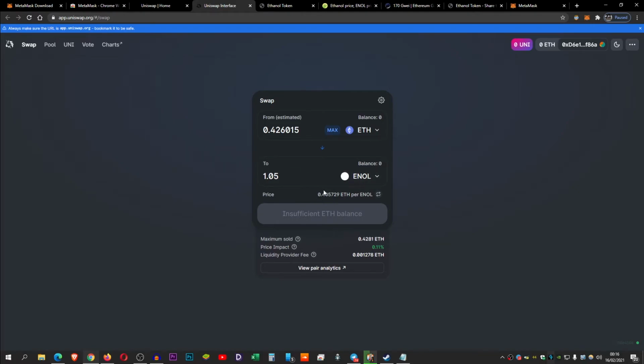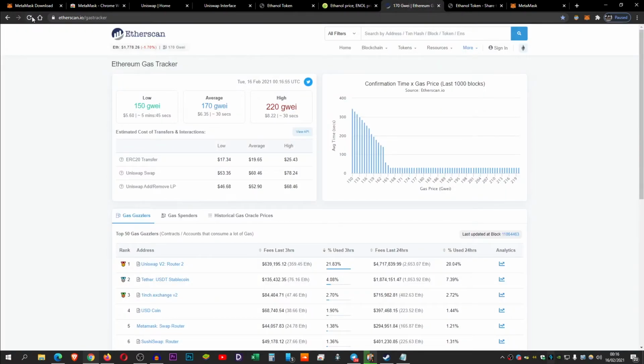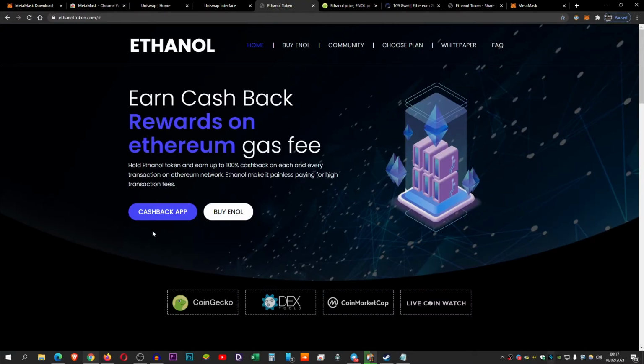That will cover you. You can also keep an eye on the gas fees when you're making this trade, so you're not charged too much, guys.